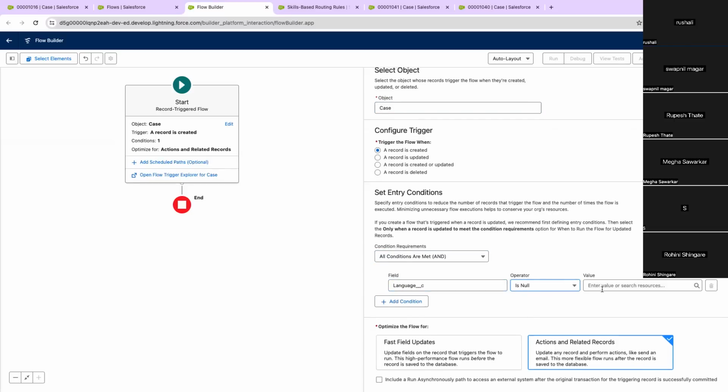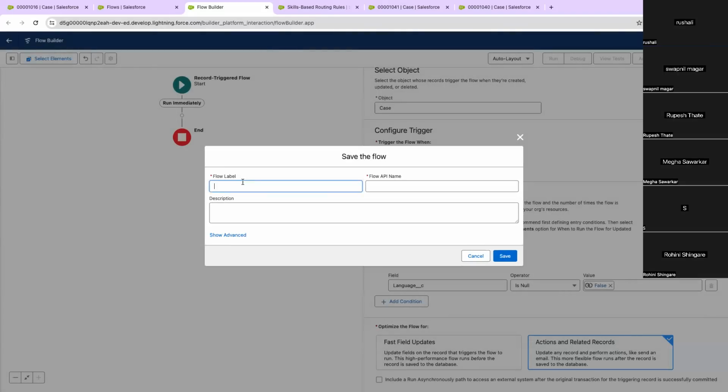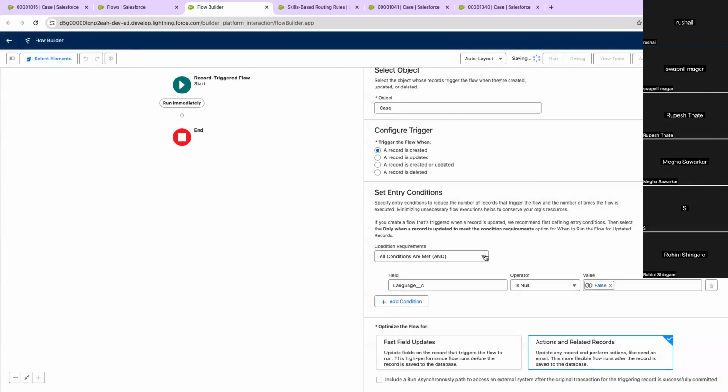Language field is null, false. Then I want to route this case, okay? Case routing flow. And you can also do this via Apex, of course.